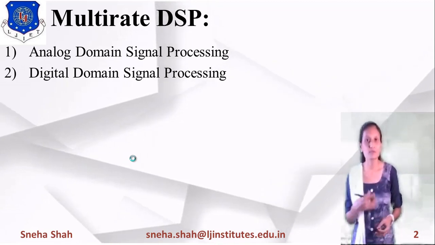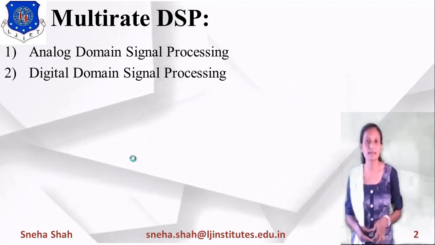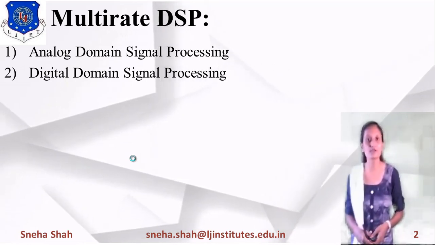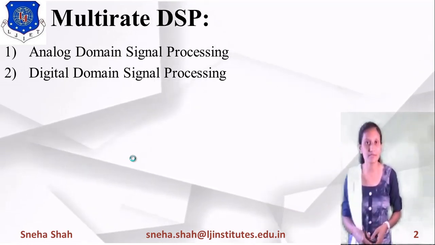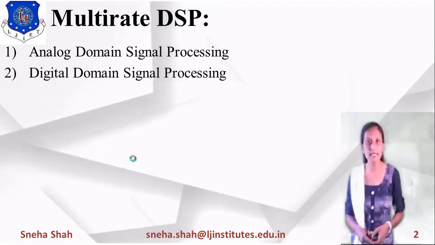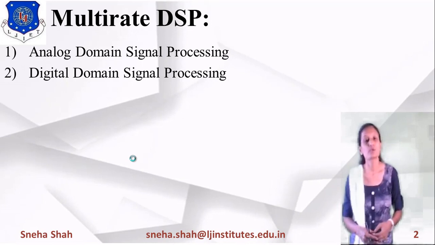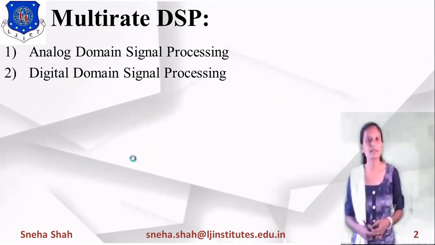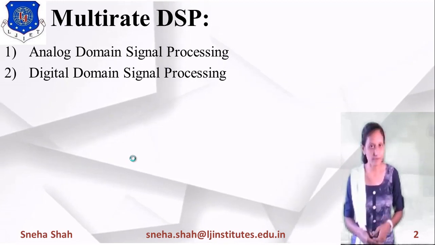If we use the same sampling rate in a system, it is considered a simple processing method. But if we use more than one sampling rate, meaning at the transmitter side we use one sampling rate and at the receiver side we use a different sampling rate, then this kind of processing is considered multi-rate signal processing. So in any application where there is a requirement of more than one sampling rate, we will use multi-rate signal processing.